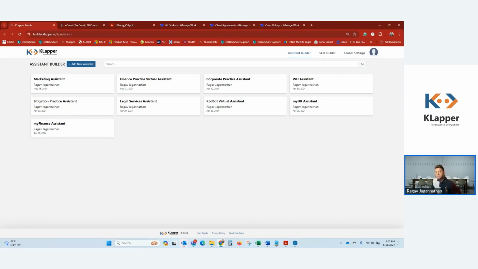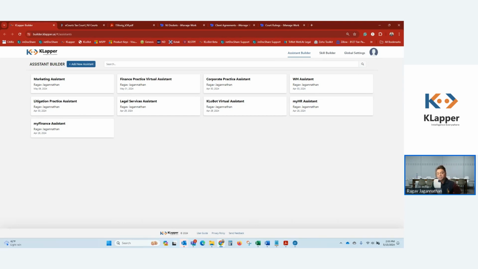All the learnings, all the generative AI large language model tokens that it creates as part of the learning process, all that information is securely stored in your Azure tenant, with the vendor, being us, having zero access to that. So all the learnings are 100% secure within the privacy and security of your firm's Azure tenant.